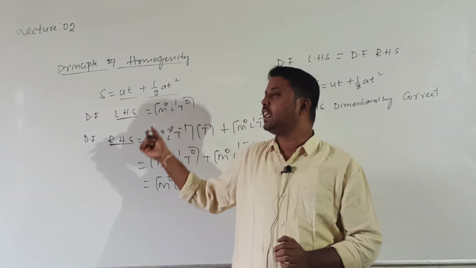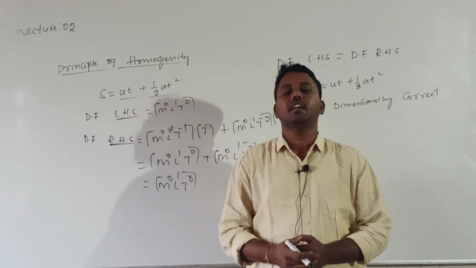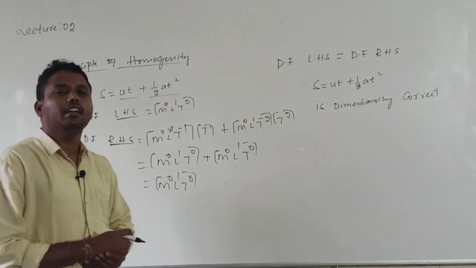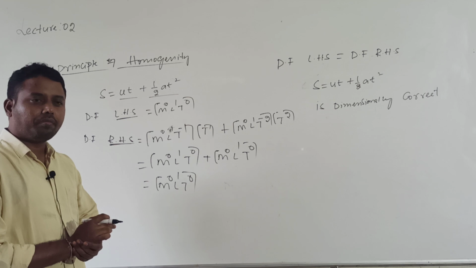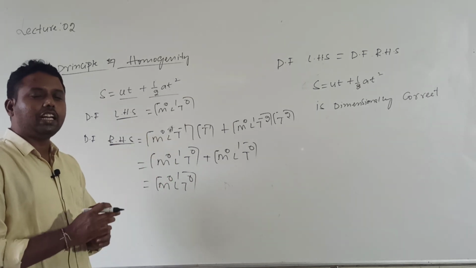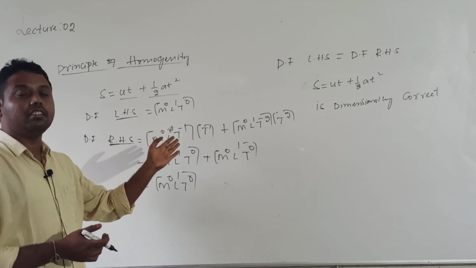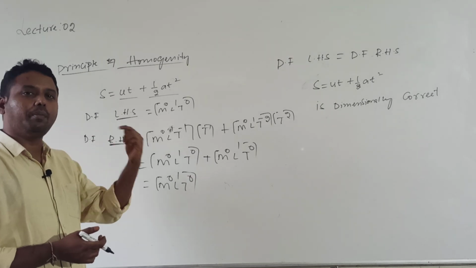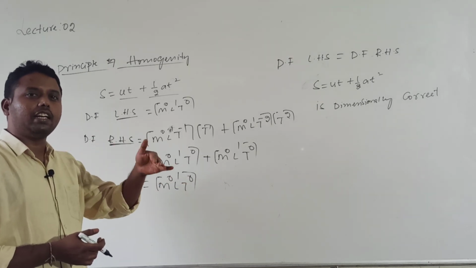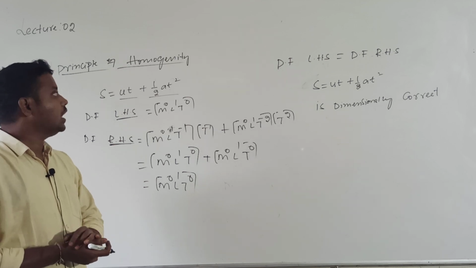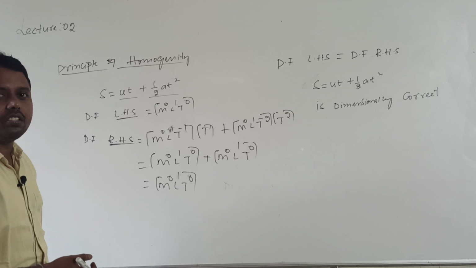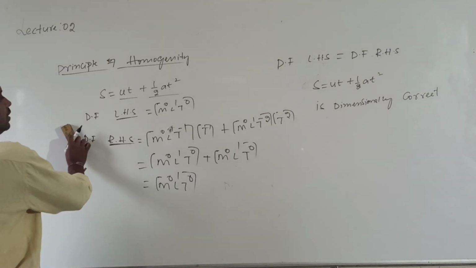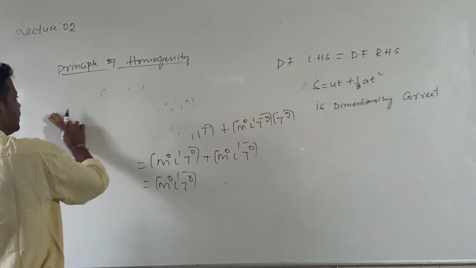What is the principle of homogeneity? According to this principle, if the terms on both sides of the equation have the same dimensional formula, then that equation is dimensionally correct. If the dimensional formulas of the terms on both sides are not the same, then that equation is dimensionally not correct. But remember, one equation may be dimensionally correct and numerically wrong. One equation may be numerically correct and dimensionally wrong. Okay? Statement understood? So this principle is very, very important for us.